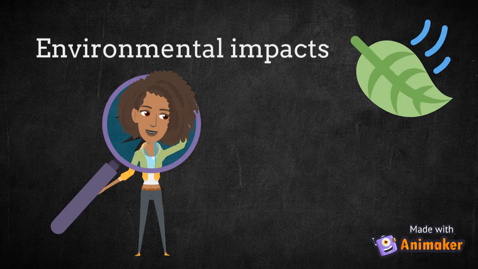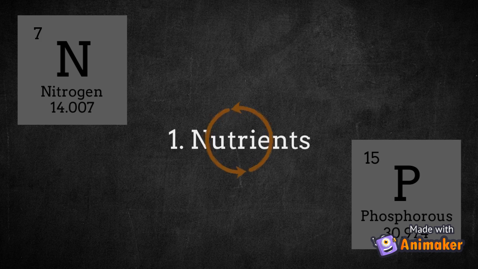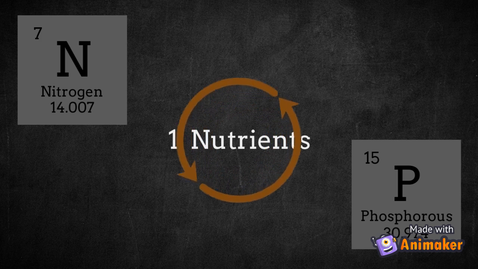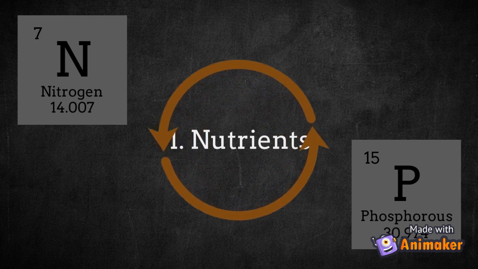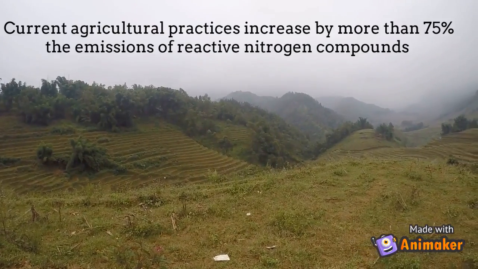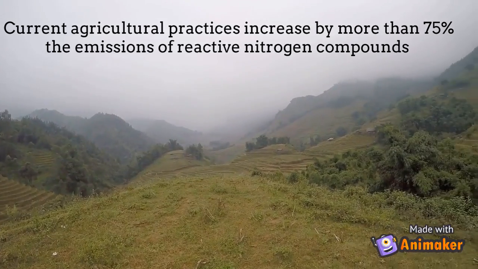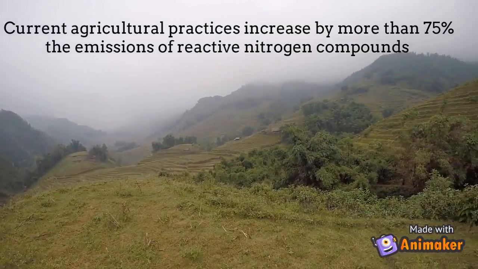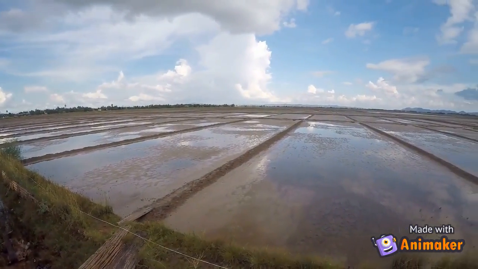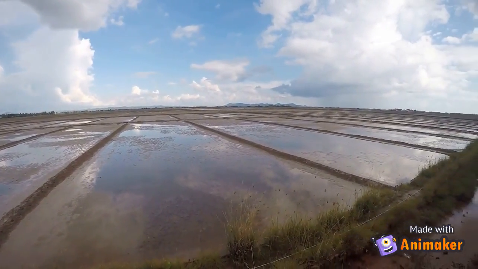Biomass is not all green, it has multiple environmental impacts. First, biomass is not nutrient neutral as it is for carbon neutrality. Nutrients needed to grow crops, like nitrogen, have huge impacts. Current agricultural practices increase by more than 75% the emissions of reactive nitrogen compounds. Reactive nitrogen persists in the environment, and leads to global environmental problems such as eutrophication and contamination of underground aquifers.